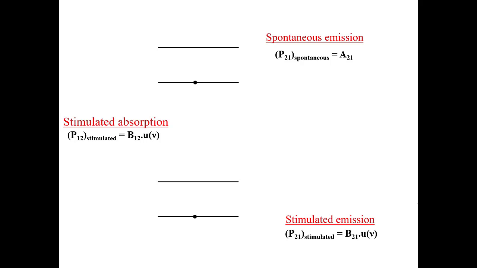In this process, the emitted photon goes along with the incoming photon. The phase, direction of propagation, and energy of both photons are identical. In this way, we can produce phase coherent photons. This process is known as stimulated emission.